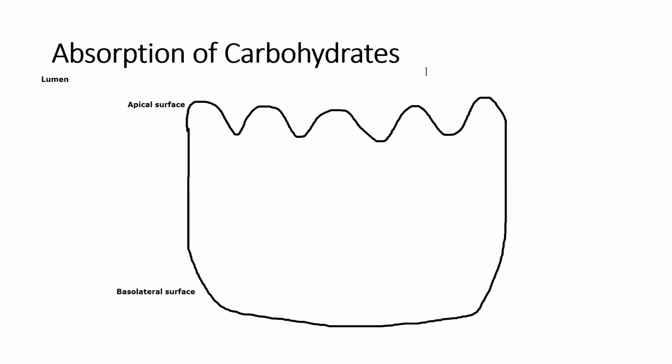And we can describe this region as having a brush border. So remember we said that we've got these microvilli, which creates this brush border, which is really important for increasing the surface area of the small intestine. So we're going to point that out here as well. Now on the apical surface, we have this sodium glucose transporter. So we've got this sodium glucose co-transporter that is